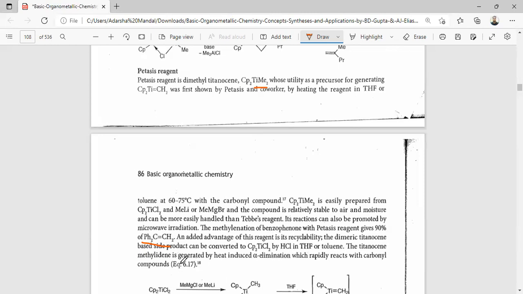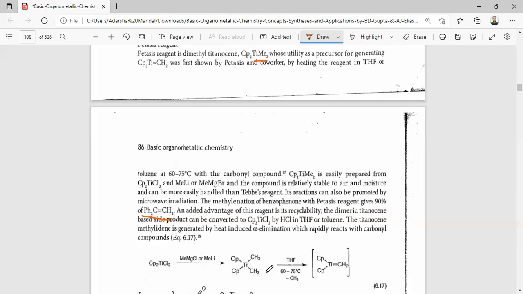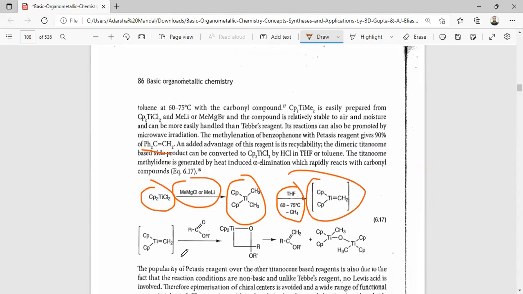In the titanocene, methylidene is generated by heating via alpha elimination, which rapidly reacts with the carbonyl compound. So this is the Petasis reagent. It is prepared from Cp2TiCl2 with MeMgCl or MeLi, and upon that, THF reacts with this to give this stable reagent. Upon reaction with the carbonyl compound, we get this methylenated product.